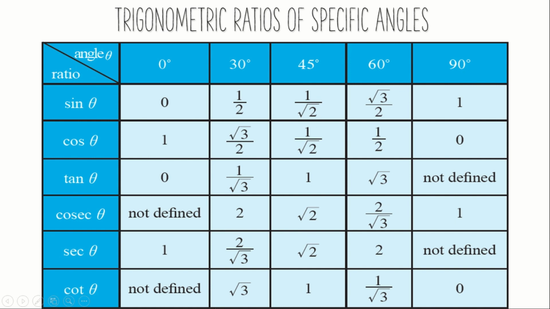Okay, or else what you can do is this line. So this line you can just reverse this tan line. That is, first is not defined, next is root 3, next is 1, next is 1 by root 3 and 0. So this is not at all a tedious task to memorize. Just you have to memorize the first line, 0, 1 by 2, 1 by root 2, root 3 by 2, 1. And next will just come easily as it is.